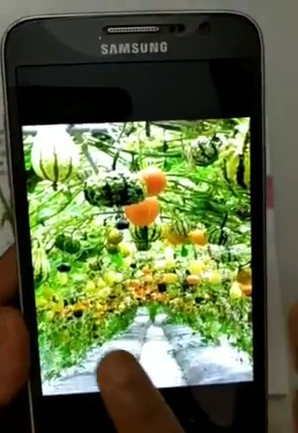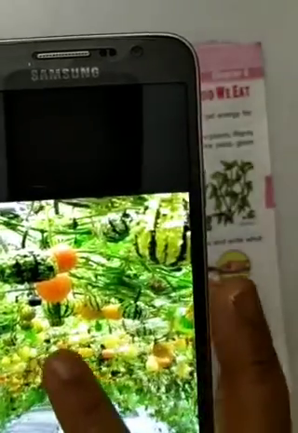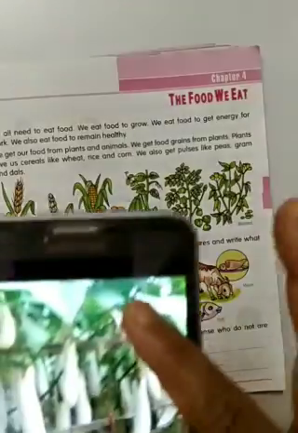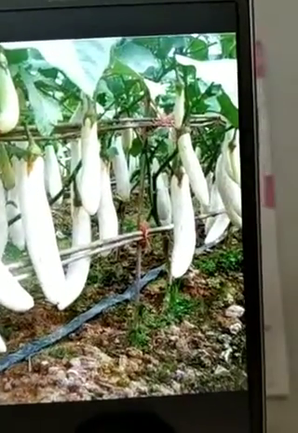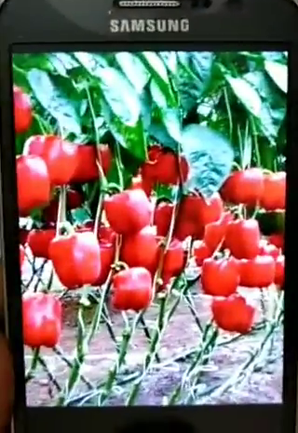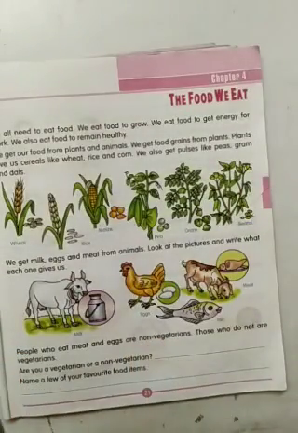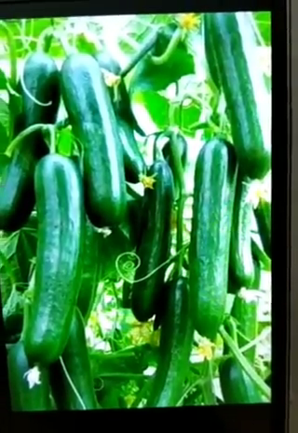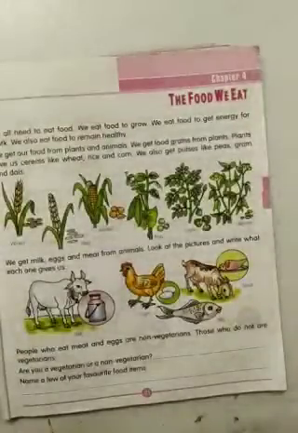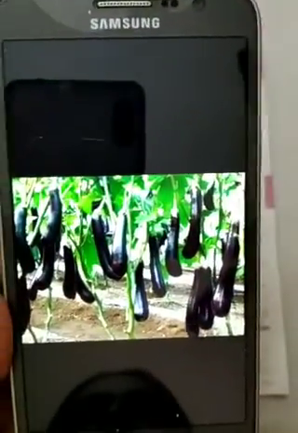Then squash, we say bhopla, radish, then capsicum, then a variety of cucumber, brinjal, you can see.